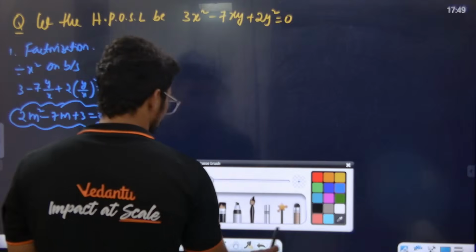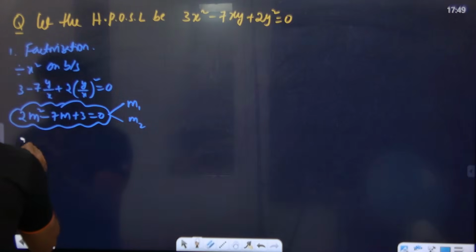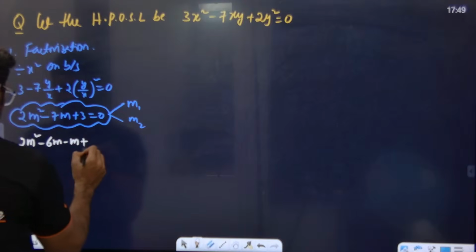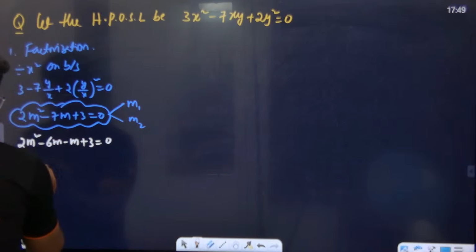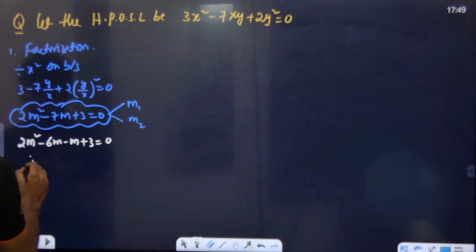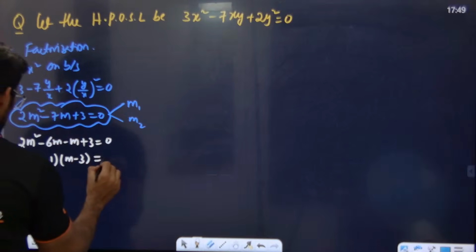m1 is going to be what? m2 is going to be what? 2 3 is 6, so 2m square minus 6m minus m plus 3 is equal to 0. So 2m common எடுத்தா m minus 3, minus 1 common எடுத்தா, so 2m minus 1 into m minus 3 is equal to 0.